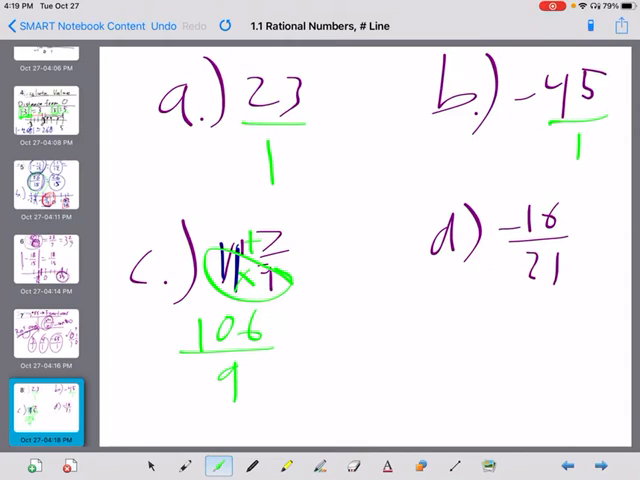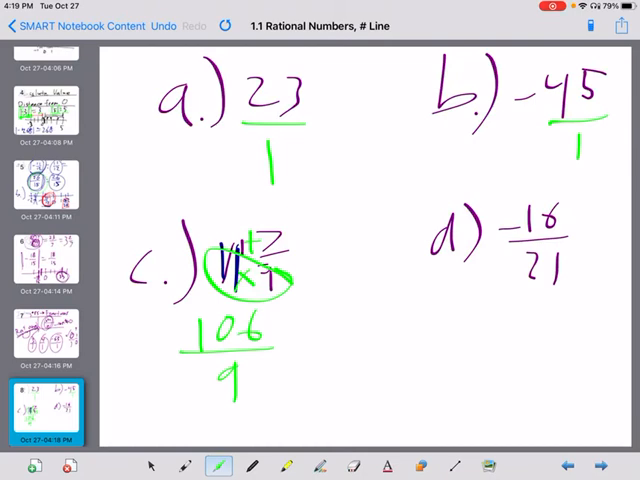Do I leave it as that? Well, I wouldn't if I could reduce it anymore, but I cannot reduce it. 9 does not go into 106. Think about it. 9 goes into 90. It goes into 99. So if we add another 9, that would be 108. So it does not reduce anymore. This is the simplest form that it can be.